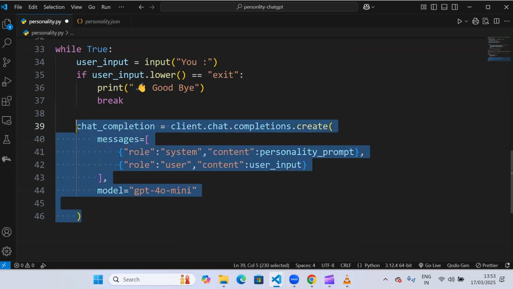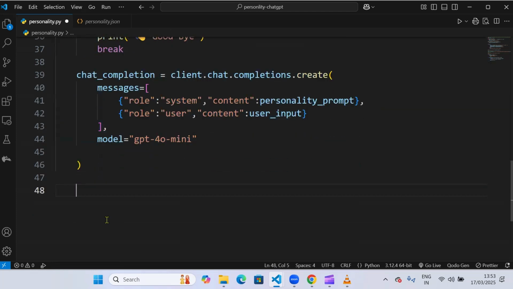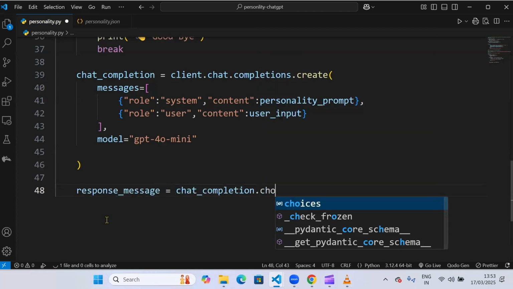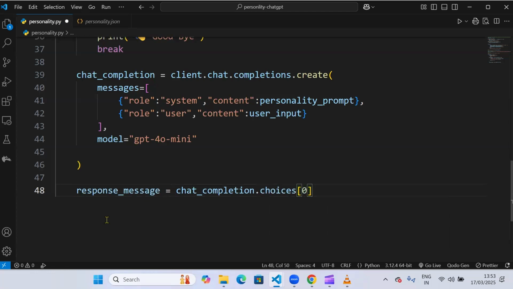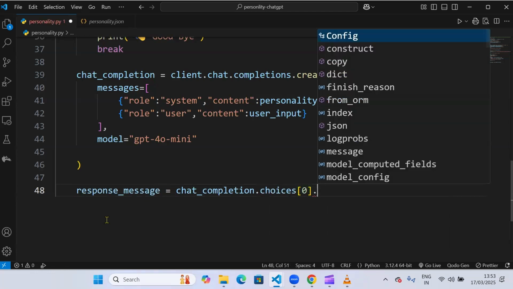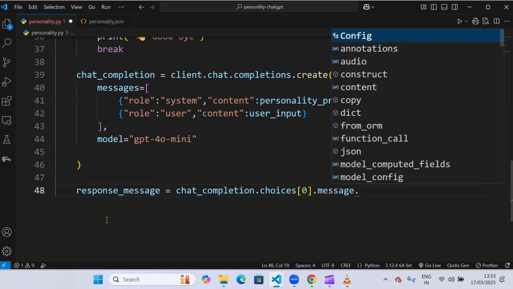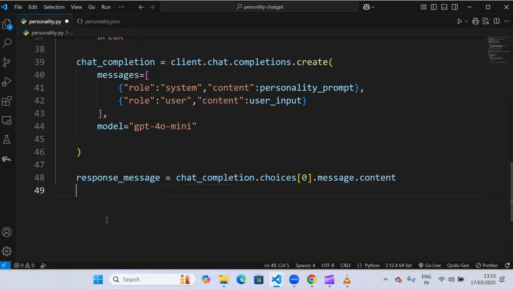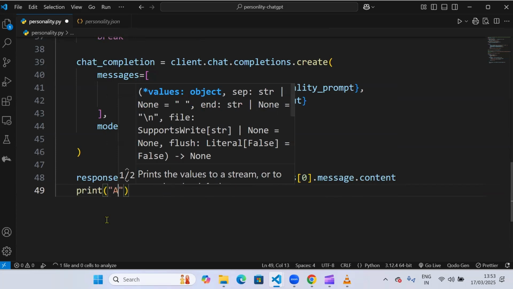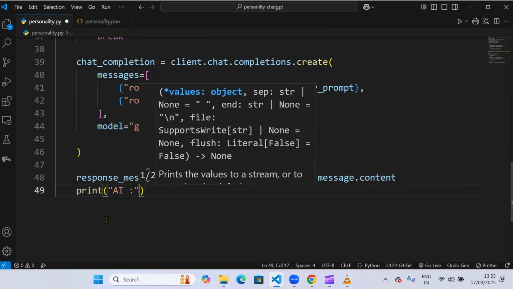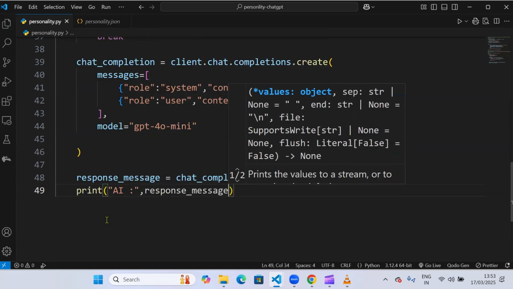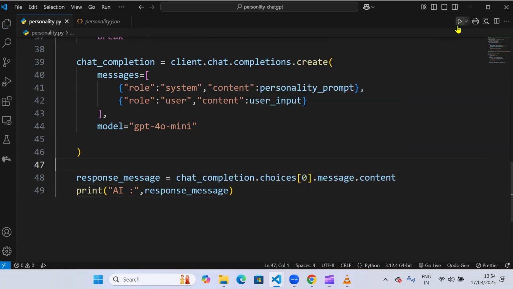So after I created the chat completion object, I'll print the response. So response message equals chat completion dot choices, get the first element and get me the message content, and print the AI response. So AI response, message. I'll save this. Now I will run this code.